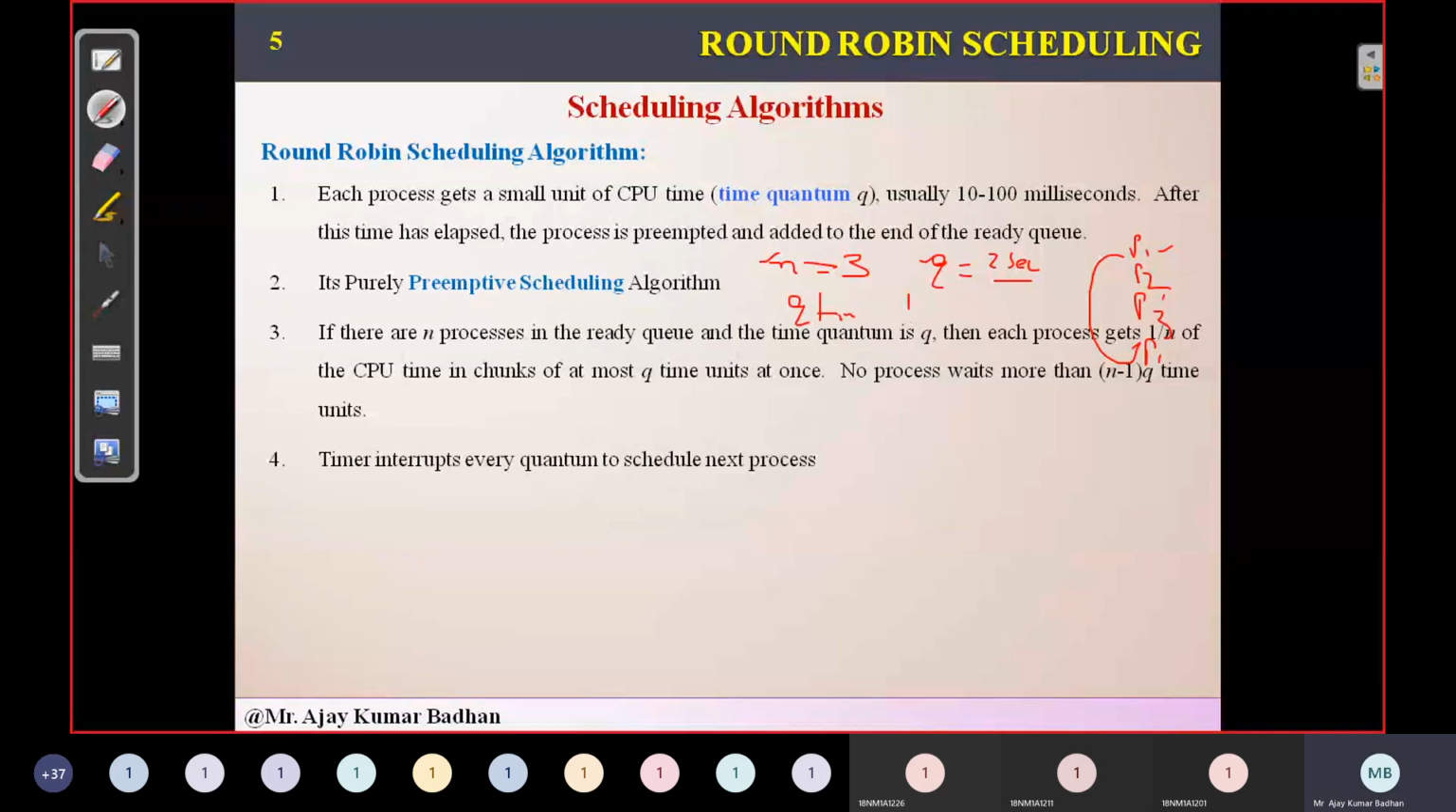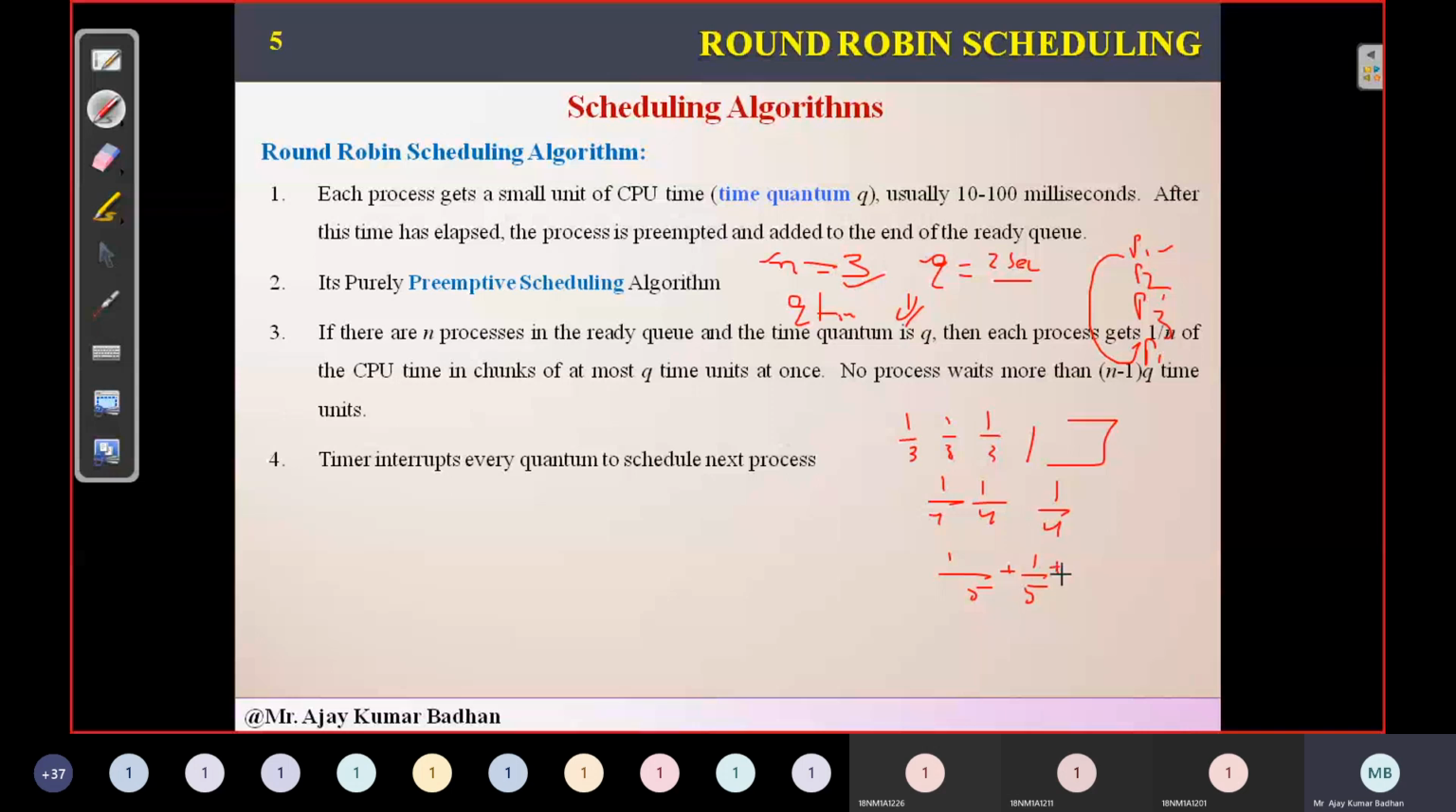Okay, what is it saying about the CPU? How many CPUs do we have? A single CPU. Since we have 3 processes, each process will get how much share of the CPU? 1/3, isn't it? If there are 4 processes, 1/4. If there are 5 processes, 1 by 5. I think you can understand 1 by 5.